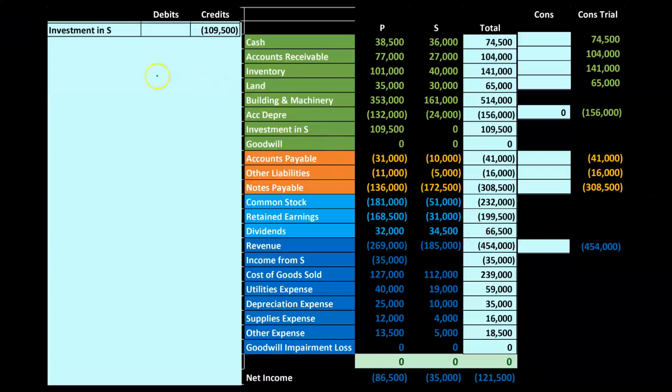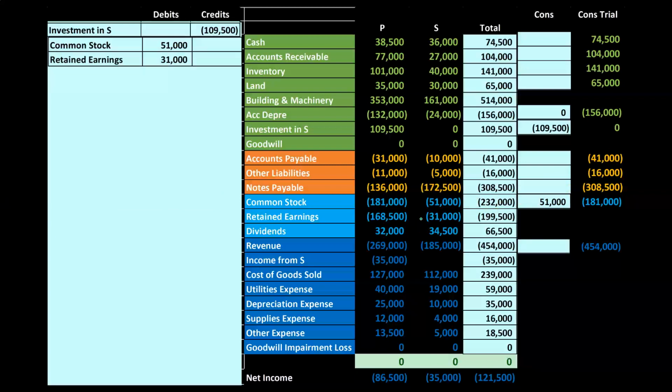I'm just going to take away the whole 109 right off the bat. So the 109 I'm going to be removing. Here it is down below; it's going to be taken to 0. Then we need to take away the equity for S, just like we've seen in the past, 51,000 for the common stock. We're going to debit it to remove that 51,000, bringing it back down to just P's portion. We're going to do the same for the retained earnings.